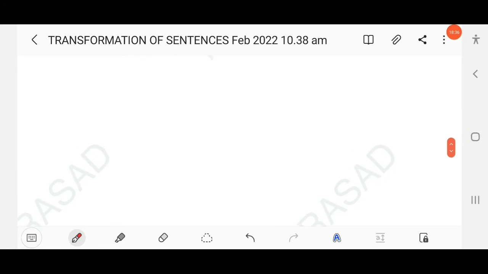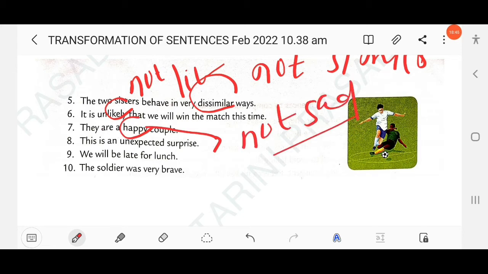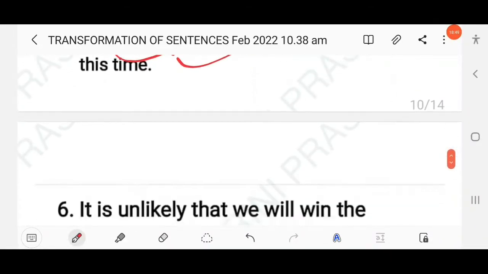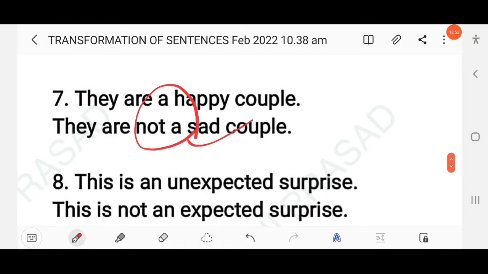Then next question here, they are a happy couple. Yes, happy means not sad. This is too easy. Okay, just you have to write its opposite. They are not a sad couple. So here, okay, they are not a sad couple.